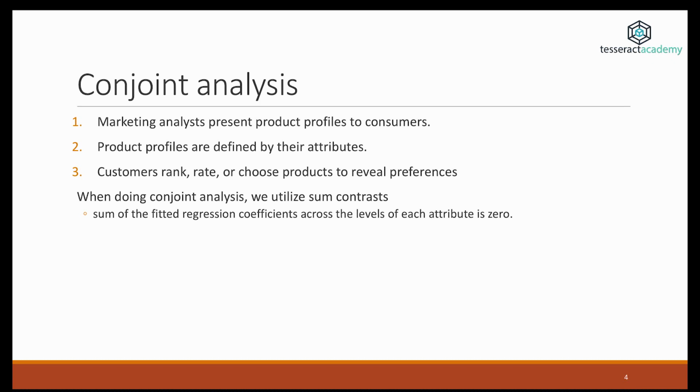We're going to talk about conjoint analysis. That's a very traditional application of statistical analysis in marketing, and there are three main steps in this process. The marketing analyst will present different product profiles to consumers, and the product profiles are defined by their attributes. The customers then rank or rate these products in terms of preferences. Our goal is to find how each feature affects the preferences of the users.